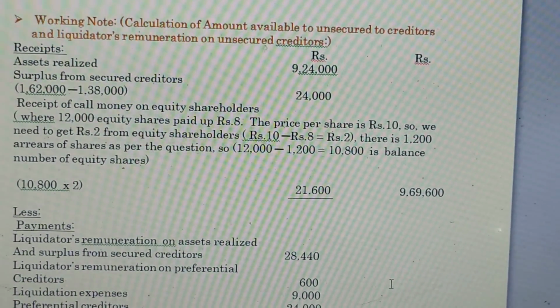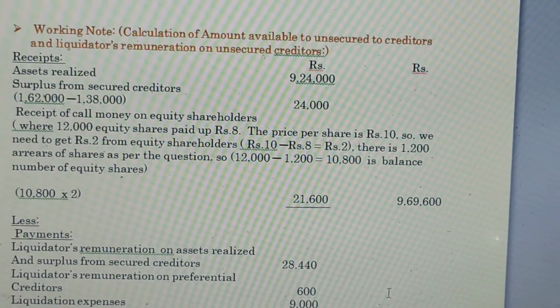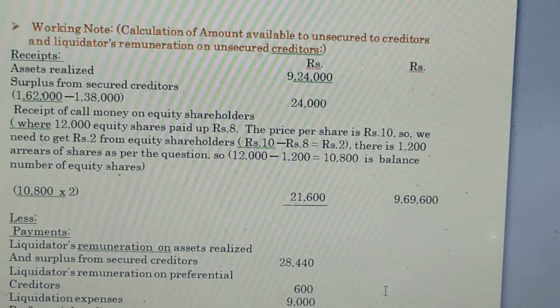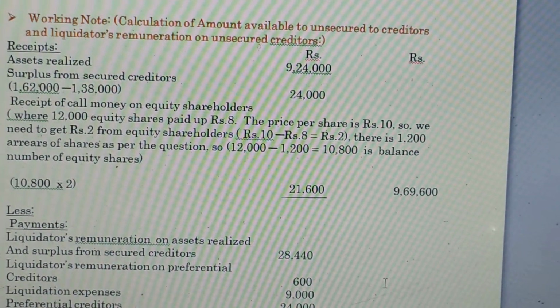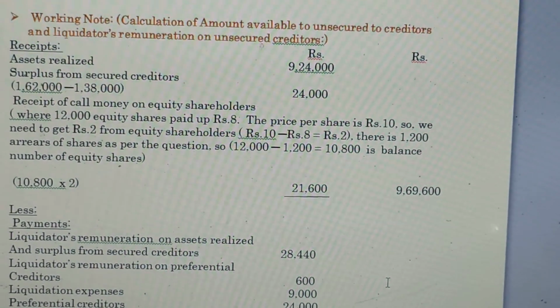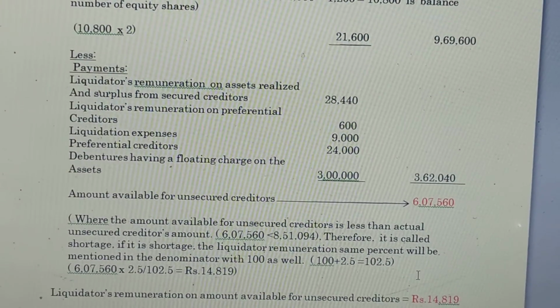Then we add all the inner column amounts: 9,24,000 plus 24,000 plus 21,600, and we get 9,69,600. This is the total receipts amount. Then we mention as less payments.